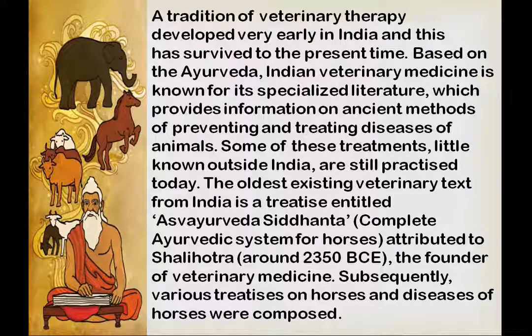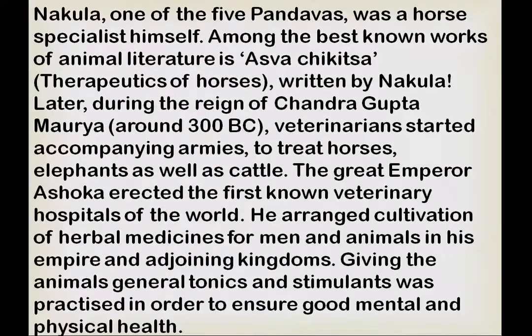This Ayurvedic veterinary text was specially used for horses only, and it was collected around 2350 BCE. These medicines were followed in various treatises composed for the diseases of horses. At that time the armies were using this treatment for their horses.